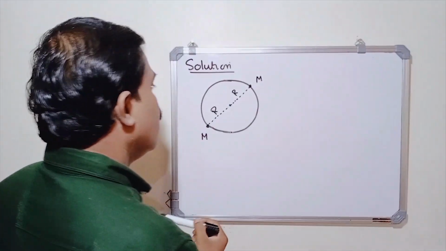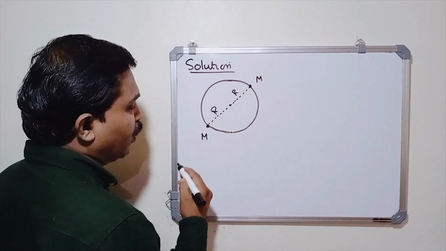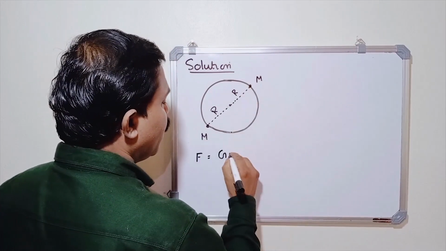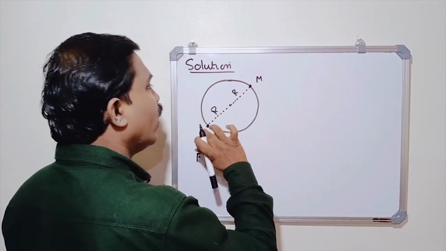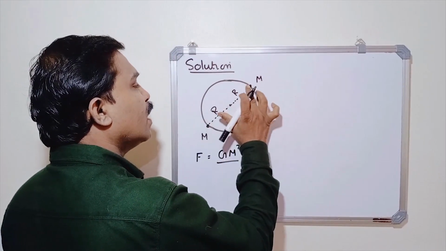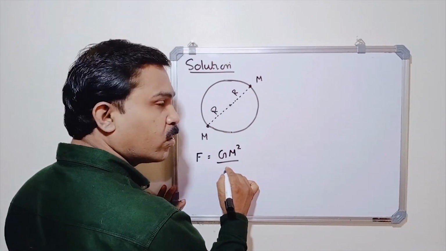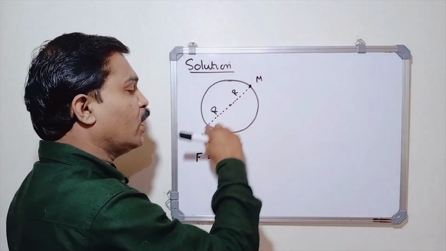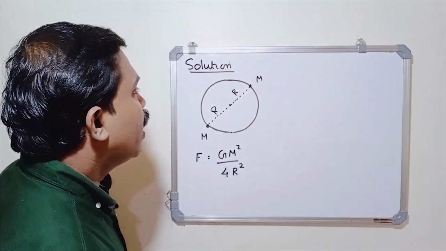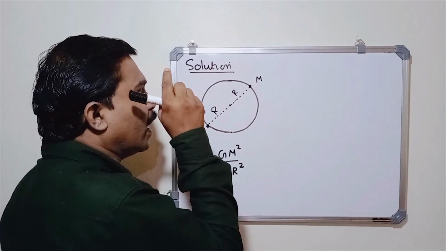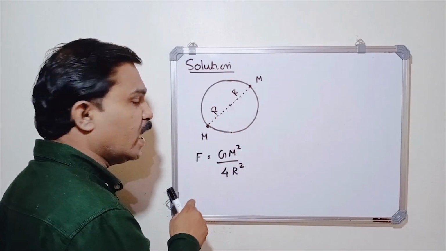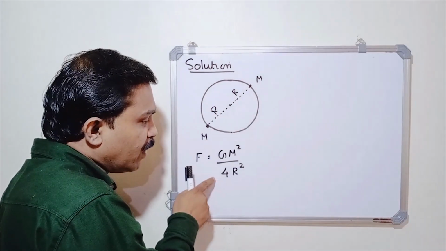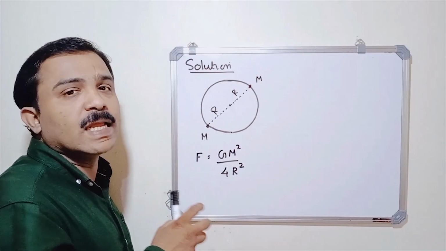Now, what is the gravitational force acting between these two bodies according to Newton's law? F equal to G m into m, square divided by, what is the distance between these two bodies? R plus R, 2R. So we get 2R all square, that means 4R square. So this is the gravitational force between these two bodies. Now, the centripetal force required for the particle to revolve in this circular path is given by the gravitational force between these two bodies. That means this gravitational force will provide the necessary centripetal force.